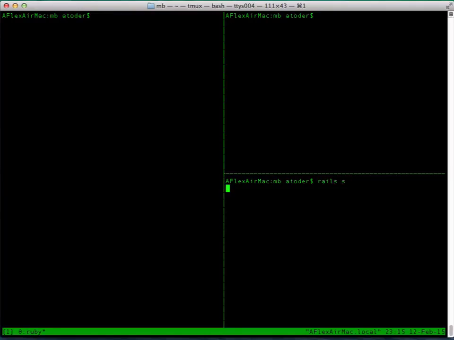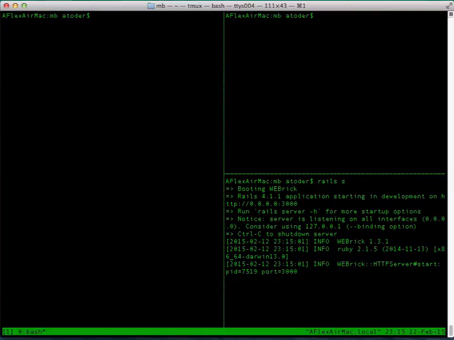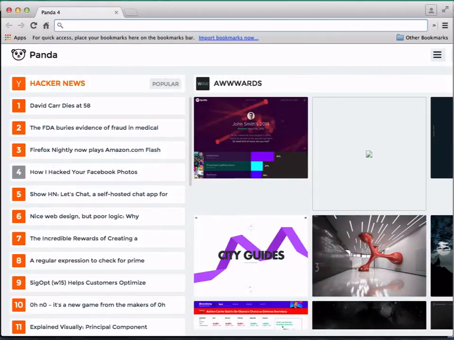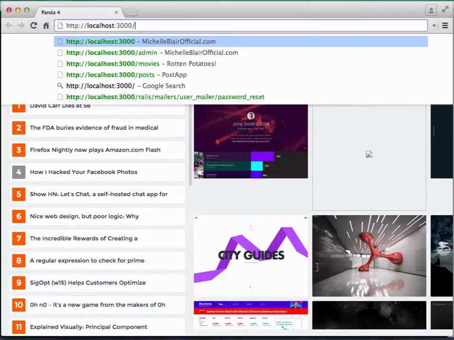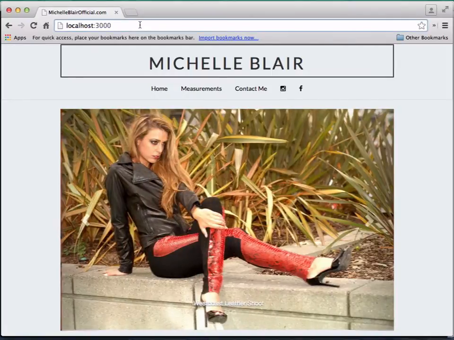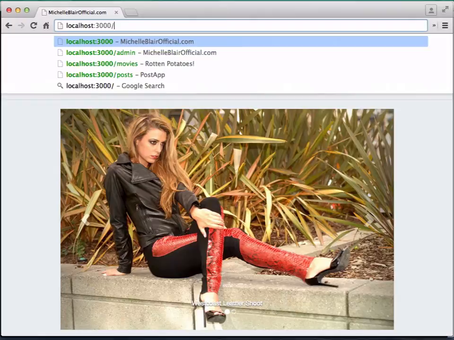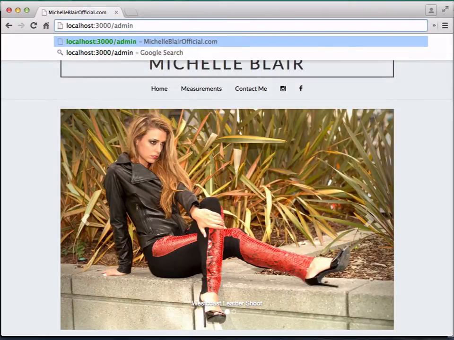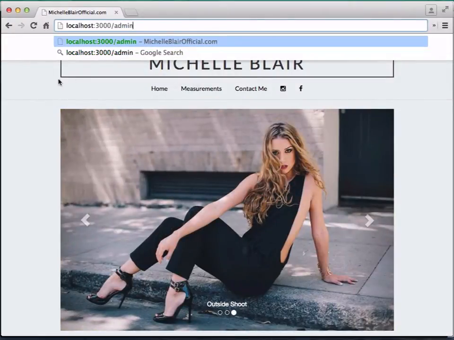Start the Rails server. And I already have a pre-built website which is running Ruby on Rails, but it's fairly static. So what we want to do is add admin control panels. It's going to be /admin. That's where we want the control panel to appear. Right now we don't have anything set up.